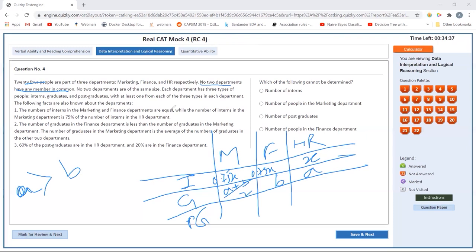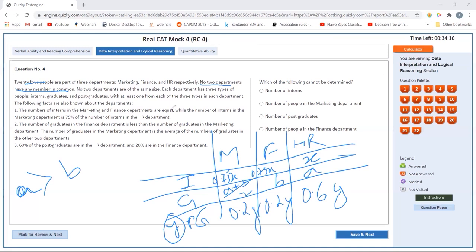Okay, so 60% of postgraduates are in HR department. So let's put Y as number of people in postgraduate. So 0.6Y in HR department. 20% are in finance department, and the rest 20% will be in marketing. Okay, so I have this table filled.